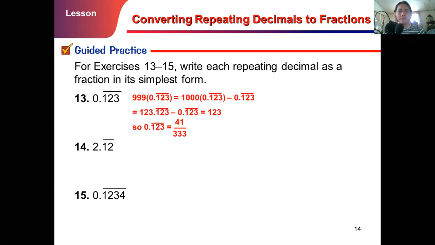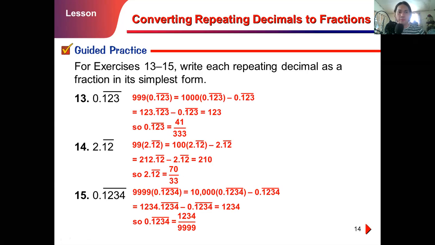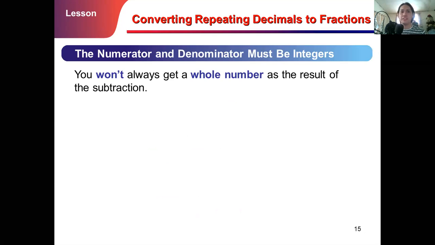That gives you a fraction of 41 over 333. And for 2.12 vinculum, that gives us a rational number, 70 over 33. And for the last one, that is 1,234 over 9,999. So the numerator and denominator must be integers. Please do not forget that one.